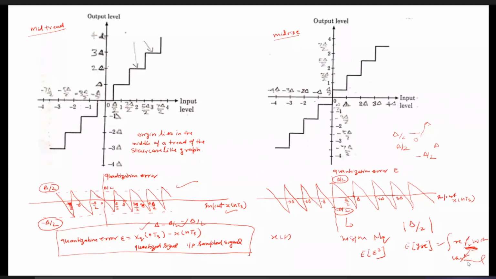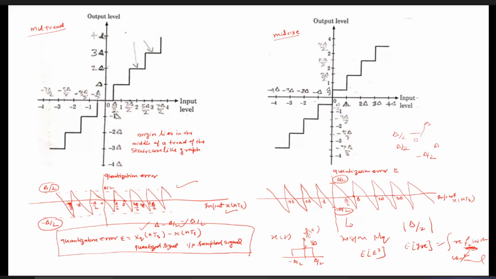We will see later on how we can calculate the quantization noise, just by assuming that our probability density function is uniformly distributed over the interval. That is, we can assume that over the interval from minus delta by 2 to delta by 2, the height will definitely be 1 by delta. And by using this, we can calculate the mean square value. So later on, we will see how we can calculate the mean square value for the quantization noise, just by assuming that it has the uniform distribution.